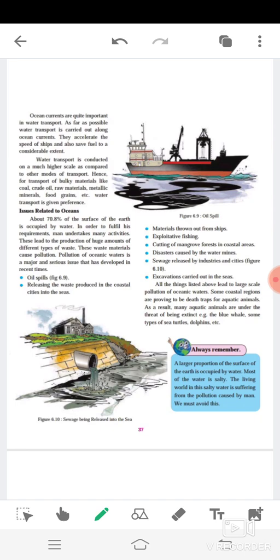Pollution of oceanic water is a major and serious issue that has developed in current times. Now first is oil spills. Figure 6.9, you can see. This is the oil spill.